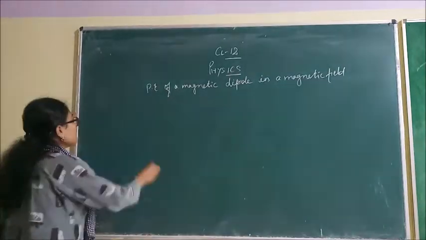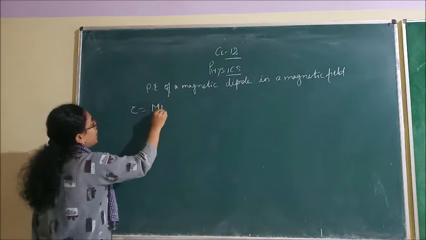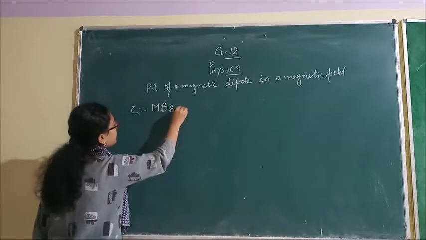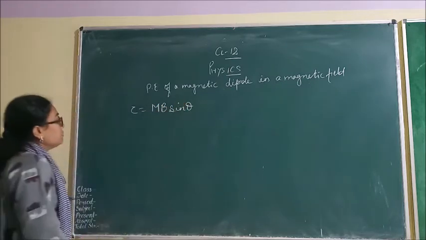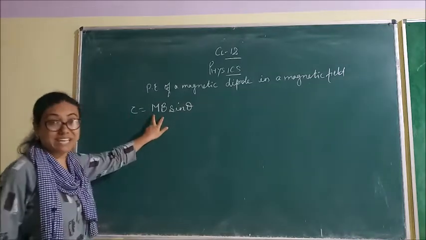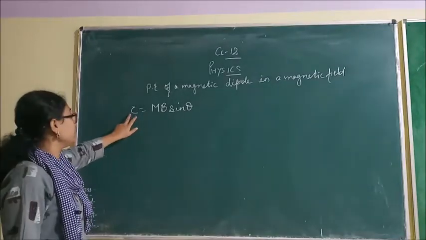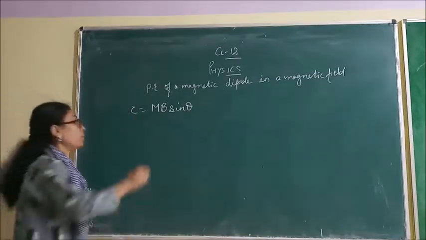So now this torque tau is equal to mB sin theta. Here m is the magnetic dipole moment, B is the strength of the magnetic field and this is the torque tau.